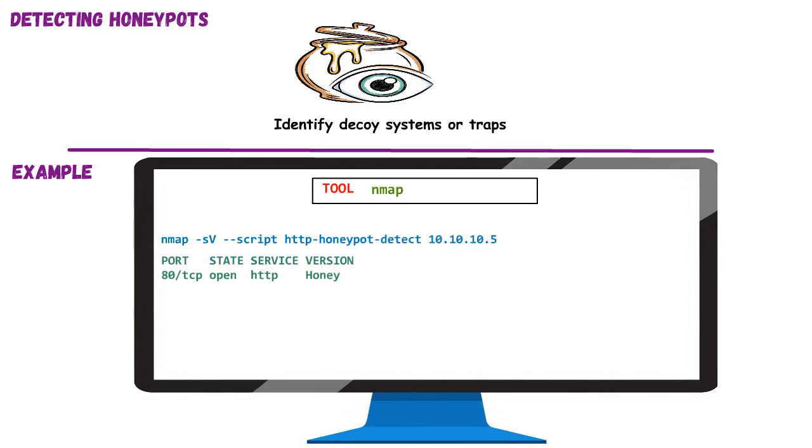The output indicates a match with Honeyd, a known honeypot emulation. This means the system is likely not real and should be avoided. For attackers, detecting honeypots prevents exposure. For defenders, it's a reminder to hide honeypots well and avoid obvious signatures.